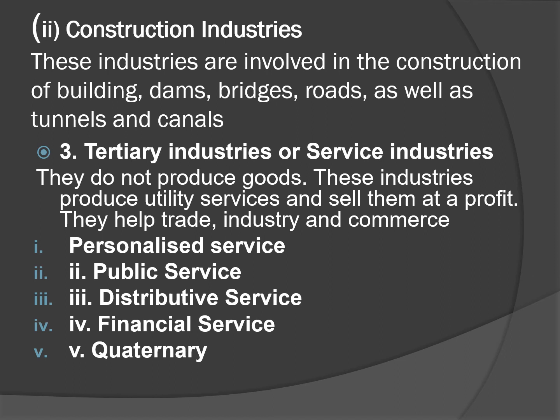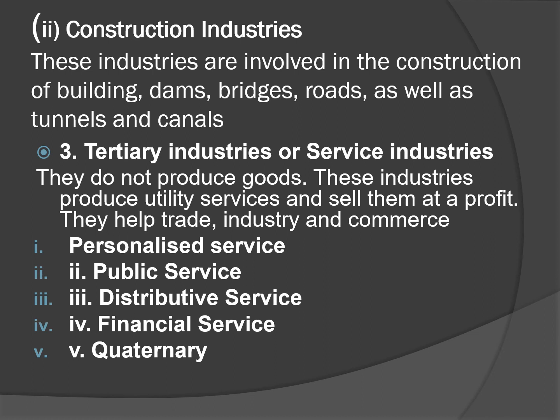Now let us see what different types of tertiary industries usually include. These include personalized services, public services, distributive services, financial services, then quaternary services. Personalized service includes individuals and private institutions selling their service to others, maybe a plumber, servant maid, etc. Personally they serve others. Plumbers fix the tap and so on.